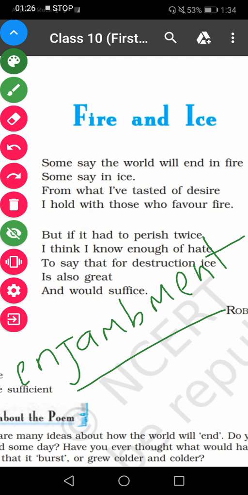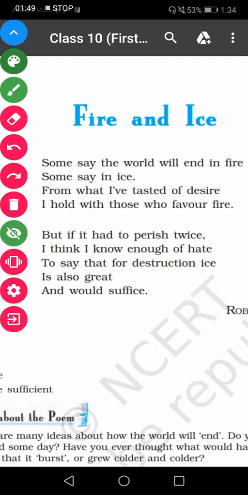You can see that line 1 does not have any punctuation mark. It does not have any comma, colon, or question mark. The punctuation mark is there in line 2. So in line 1 and 2 there is enjambment. Again line 3 does not have any punctuation mark, so line 3 and 4 has enjambment.